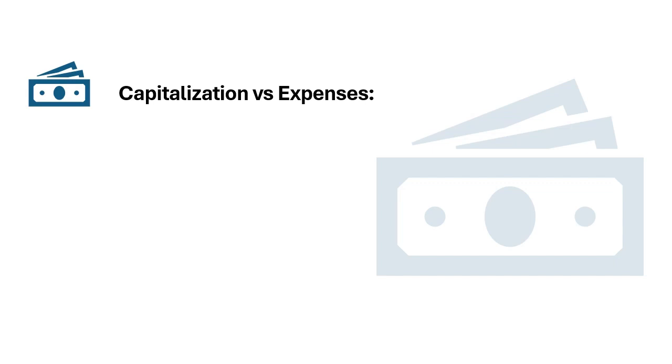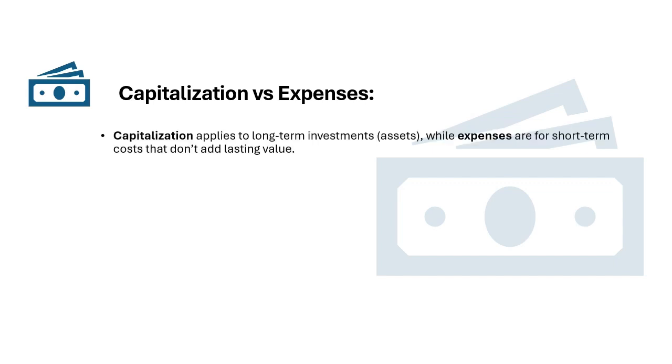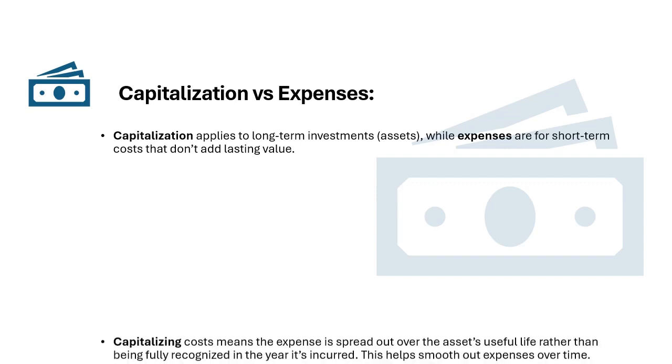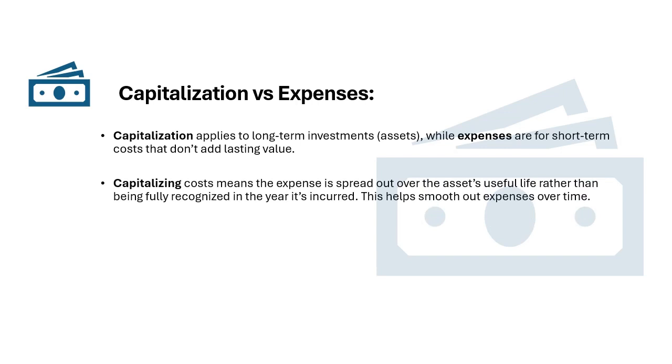Capitalization versus expenses. So first we need to understand what capitalization is. Capitalization refers to recording a cost as an asset on the balance sheet rather than as an expense. The costs are typically for long-term investments that will benefit the facility for several years. For example, if a facility buys new equipment or renovates a building, the cost is capitalized and treated as an asset because it will provide value over time.